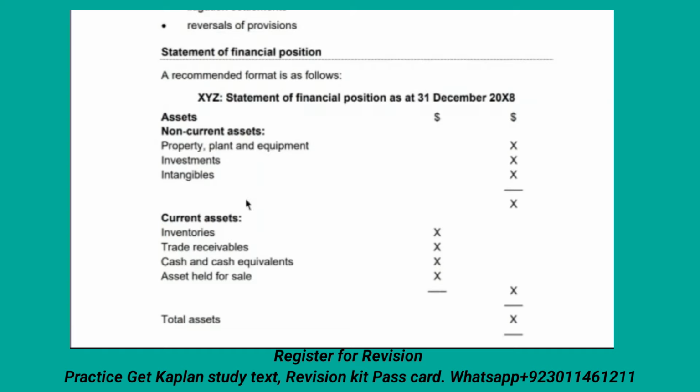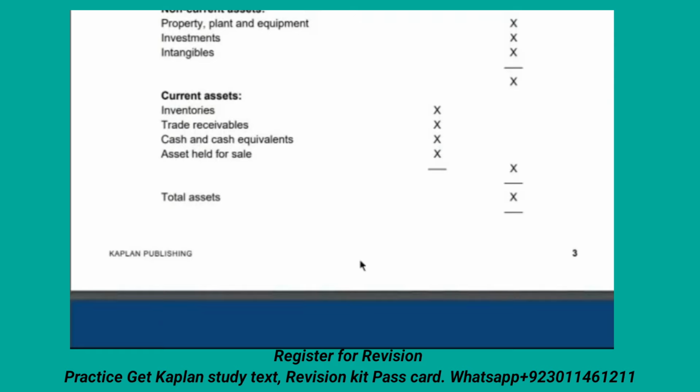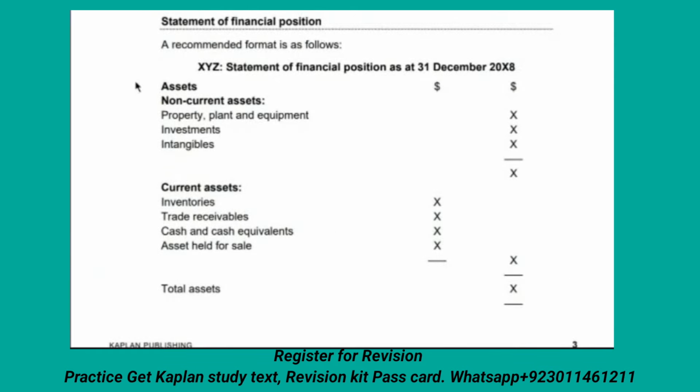You have to mention the asset details under assets. First of all, you mention non-current assets, then current assets, then how you sum them up and total all the asset details. This format you have to memorize for your spreadsheet answers. Whenever you use it, it will be easier for you. I assume this is understood.